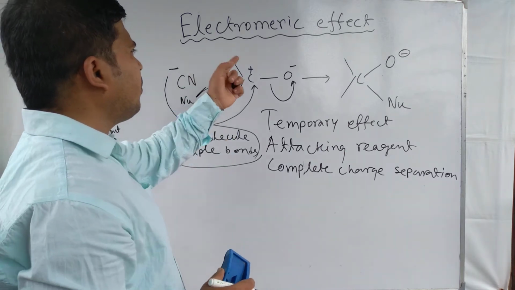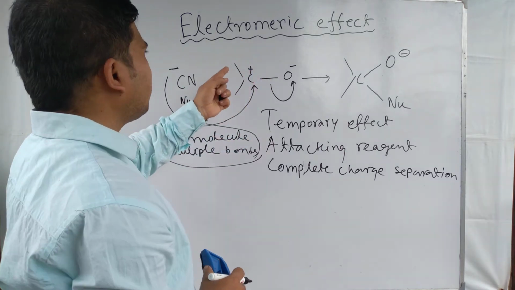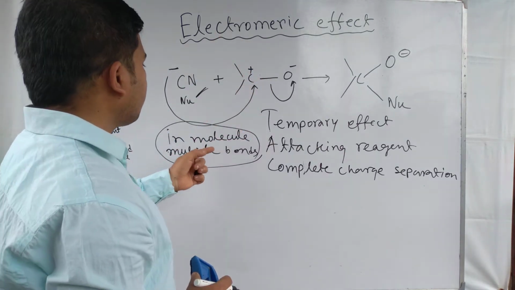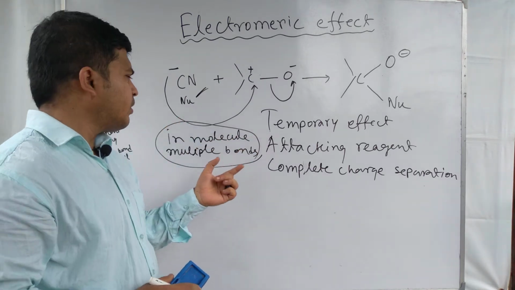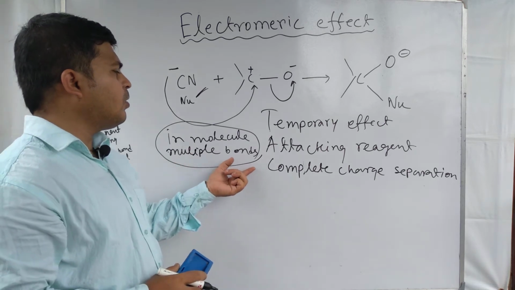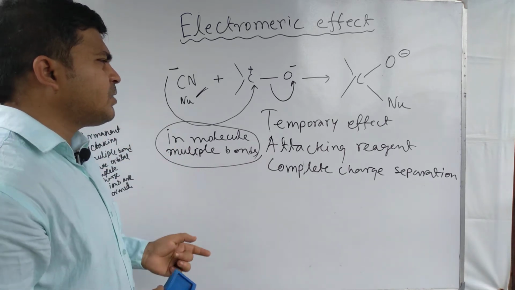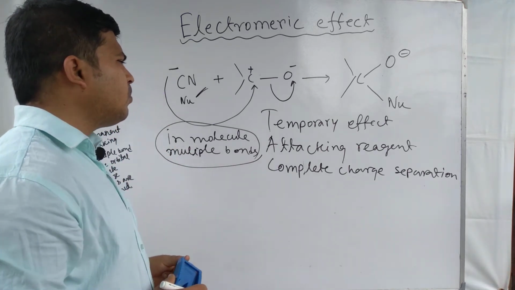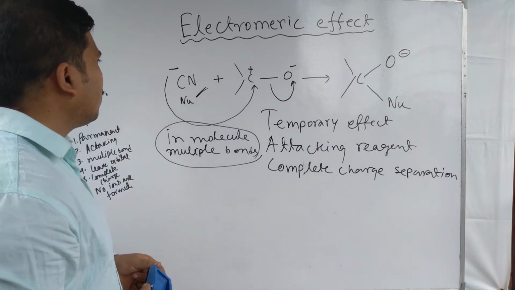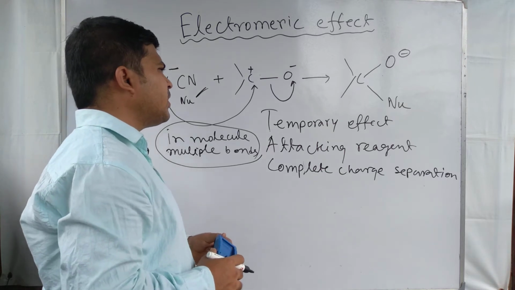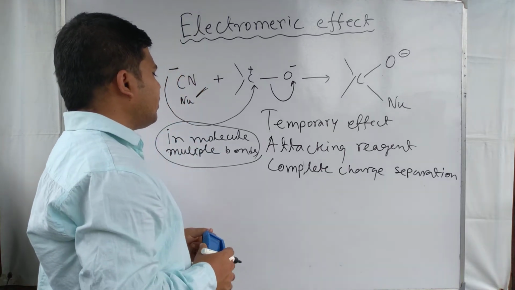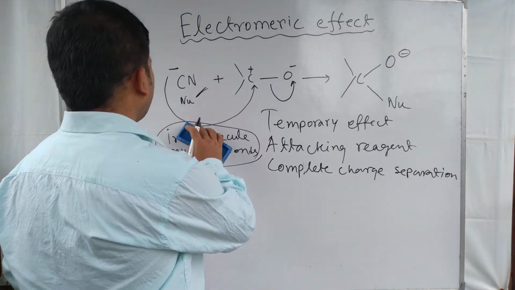For this effect, unlike the inductive effect, a multiple bond is a must, because it is shown only in the case of a multiple bond present in the molecule. So multiple bonding is an important condition.